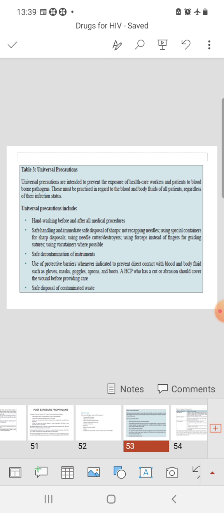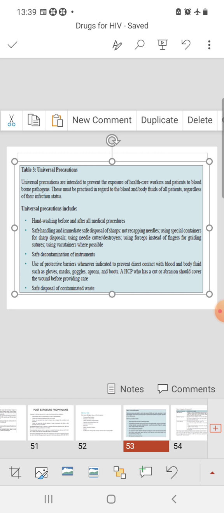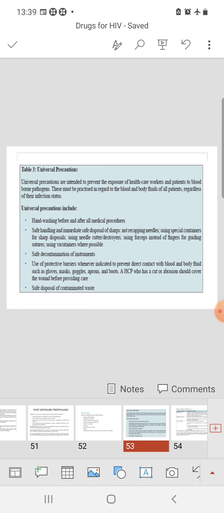They must be practiced with regard to the blood and body fluids of all patients, regardless of their infection status. Universal precautions include hand washing before and after all medical procedures, safe handling and immediate safe disposal of sharps, not recapping needles, using special containers for sharp disposal, like needle cutters and destroyers, using forceps instead of fingers for guiding the sutures, and safe decontamination of the instruments. Protective barriers such as gloves, masks, goggles, aprons, and boots should be used whenever indicated to prevent direct contact with blood as well as other body fluids. A healthcare professional who has a cut or abrasion should cover the wound before providing care. Safe disposal of contaminated waste is also mandatory.